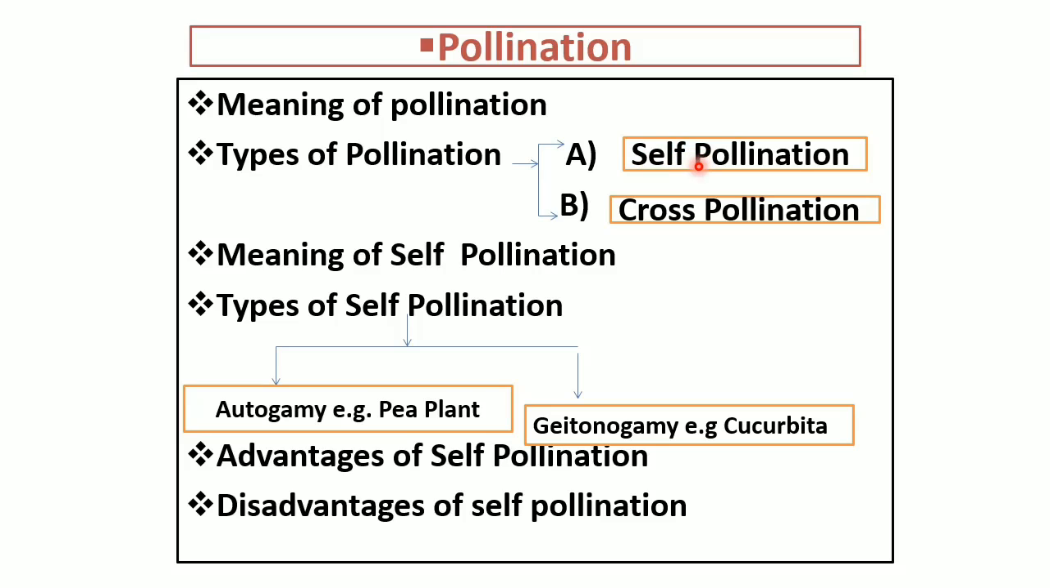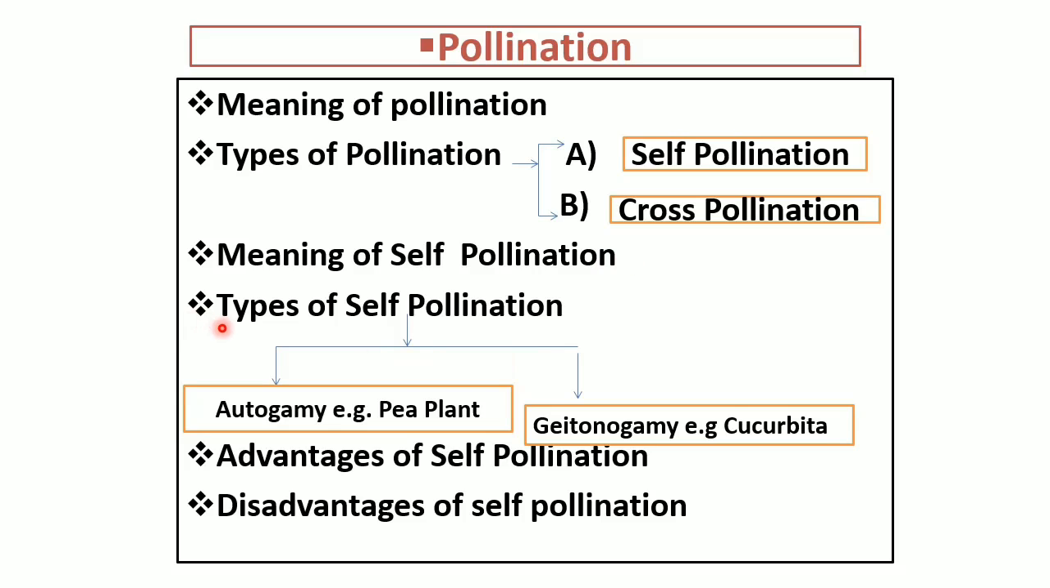One is self pollination, second is cross pollination. First, we can see about self pollination. Transfer of pollen grains from anther to the stigma of the same flower or a different flower present on the same plant, meaning the same genetic makeup, is called self pollination.